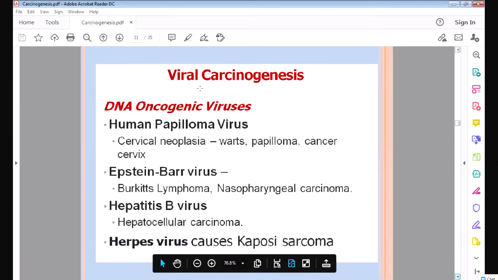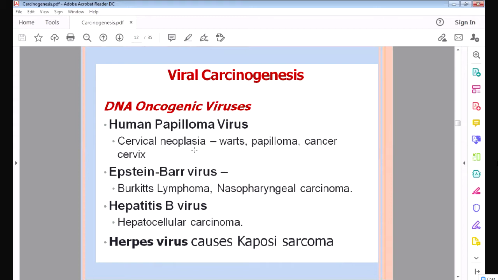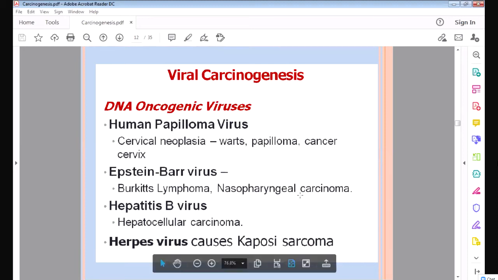Which are the viruses which cause cancer? First, there are DNA viruses and RNA viruses. DNA viruses include the human papilloma virus, which causes cervical carcinoma. You have learned in your PBL, cervical neoplasia is caused by human papilloma virus. Then Epstein-Barr virus causes Burkitt's lymphoma and nasopharyngeal carcinoma. Then hepatitis B virus causes liver cancer or hepatocellular cancer. And herpes virus causes Kaposi sarcoma, a type of skin cancer.